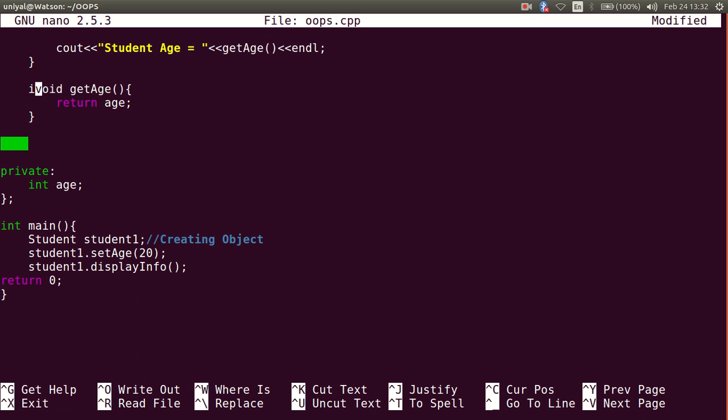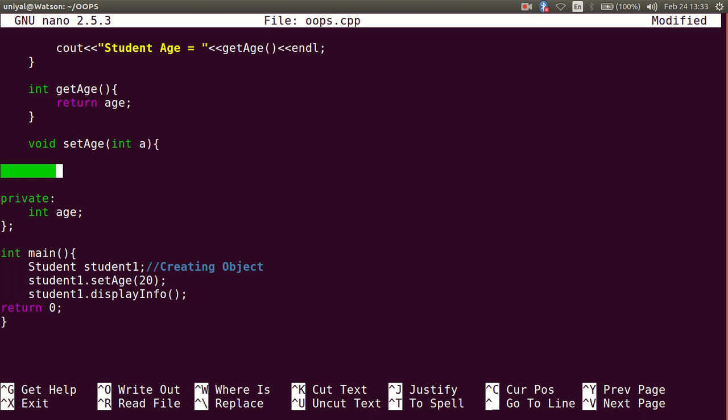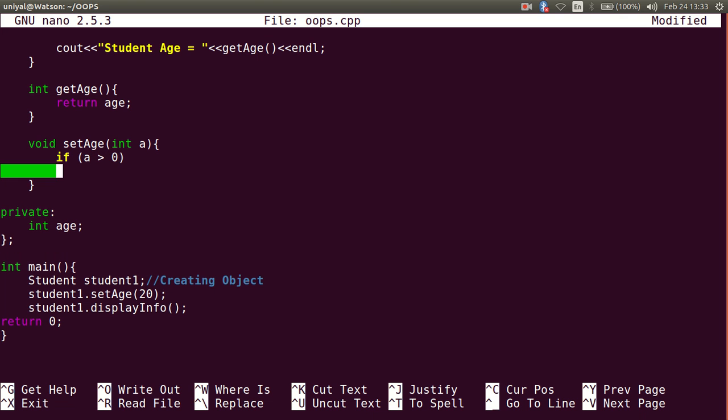It should be int. setAge should be void, with int a as the parameter I am providing here, and as I have already given some constraints here, the convention is if a is greater than 0, then age should be set equal to a.